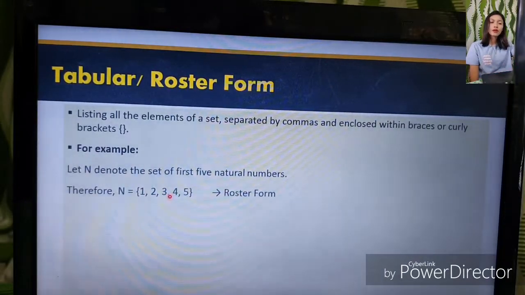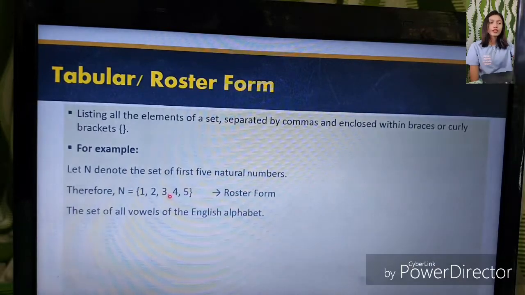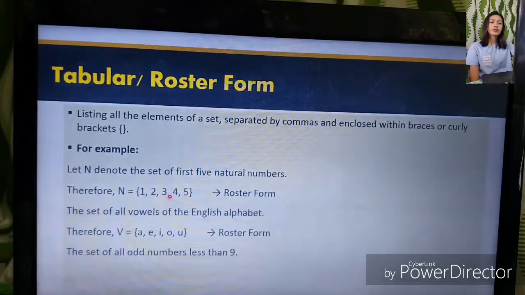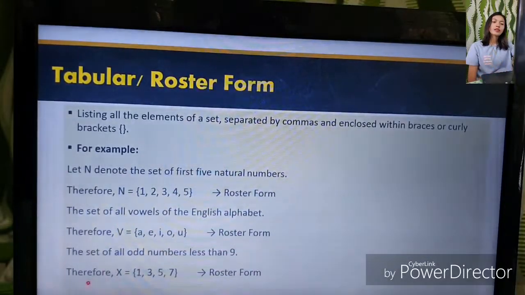The set of all vowels of the English alphabet. So we have A, E, I, O, U. That is already in roster form. The set of all odd numbers less than 9. What are the odd numbers less than 9? We have 1, 3, 5, and 7.